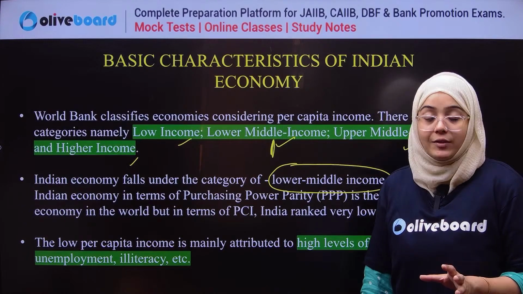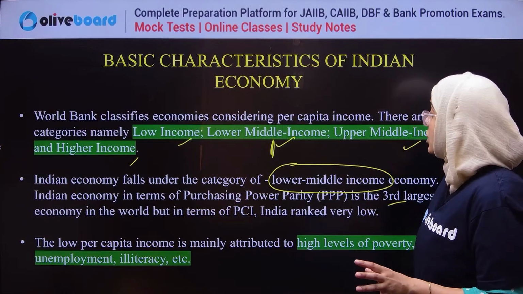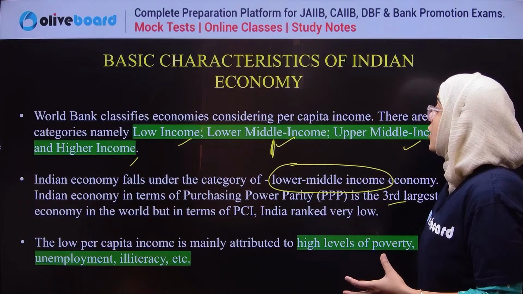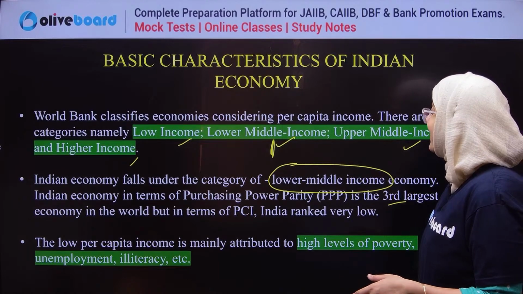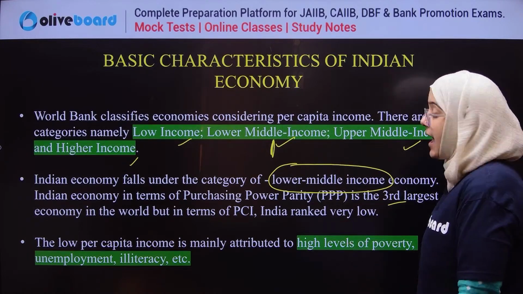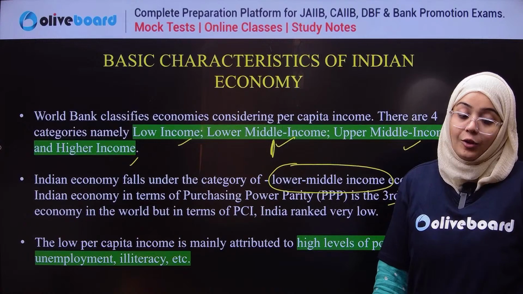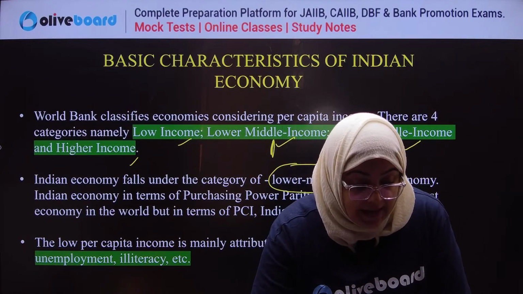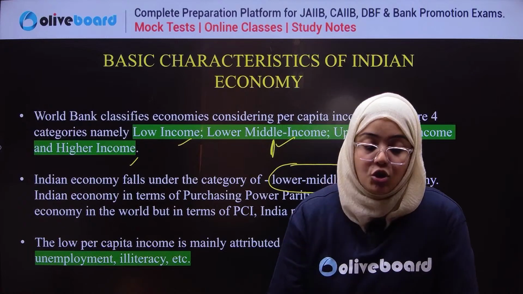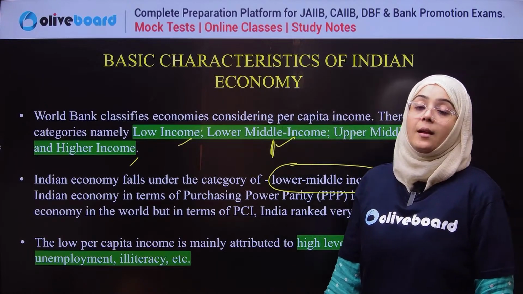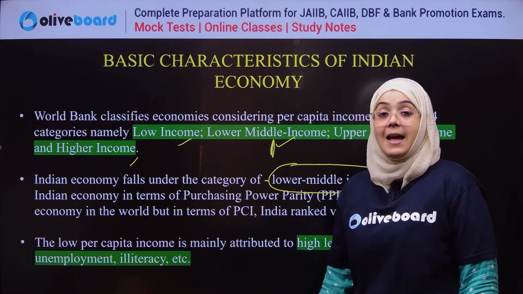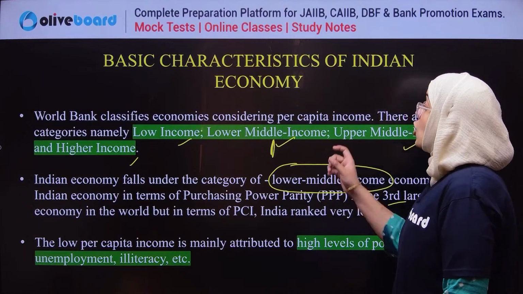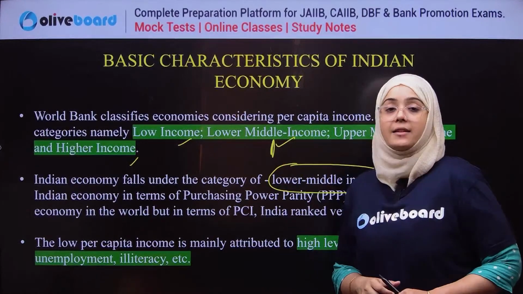But in terms of per capita income, India ranked actually very low. India ranked low in terms of GDP contribution, but high in terms of purchasing power parity. India is defined under the lower middle income category.